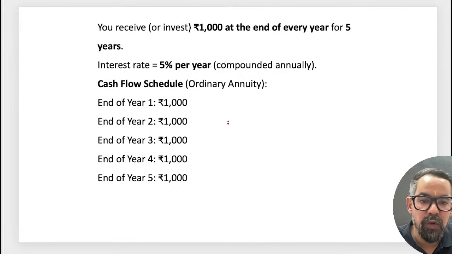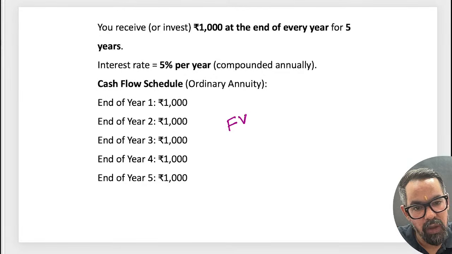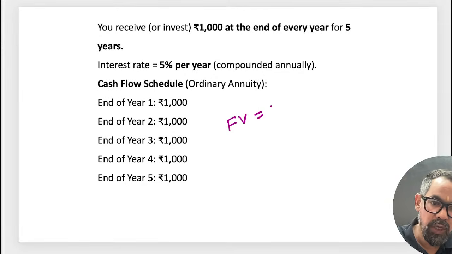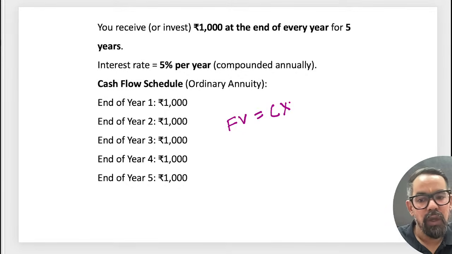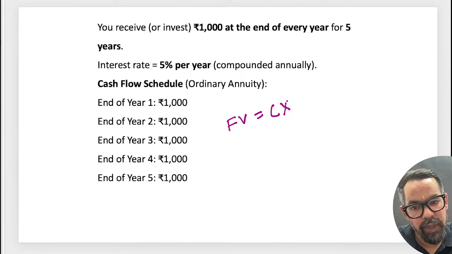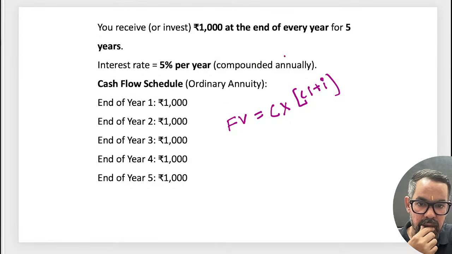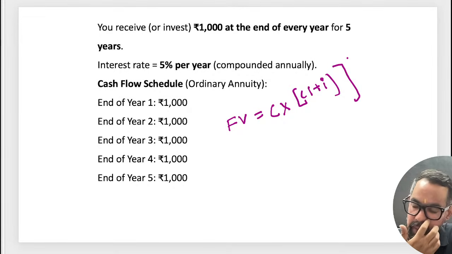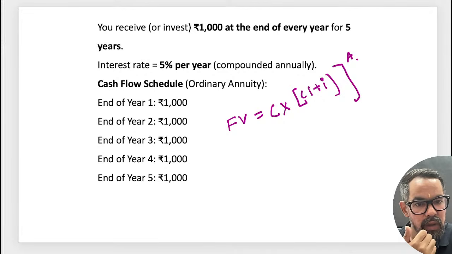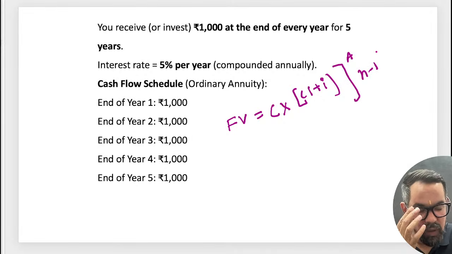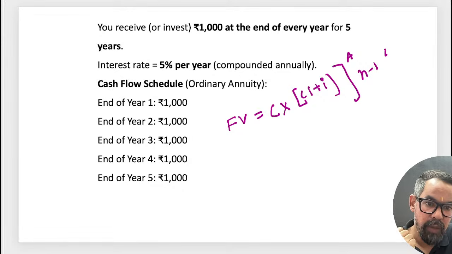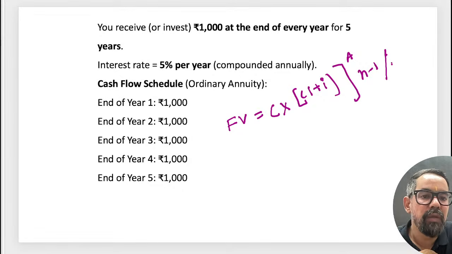The formula for future value in case of ordinary annuity: future value is equal to C, the cash flow, into (1 plus r) to the power n minus 1, divided by r, where r is the interest rate.